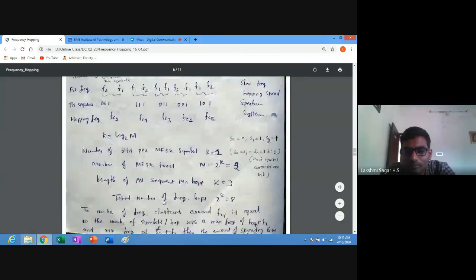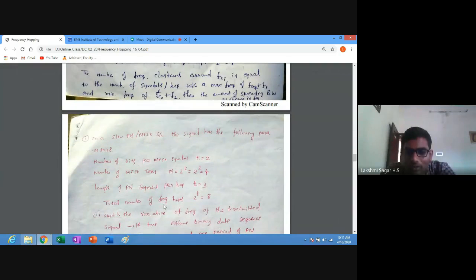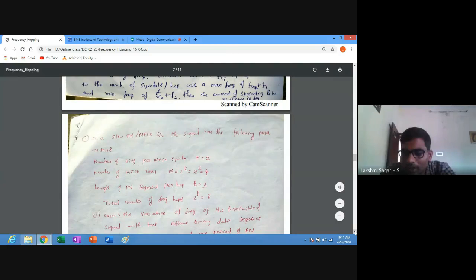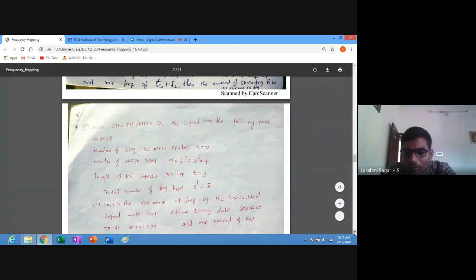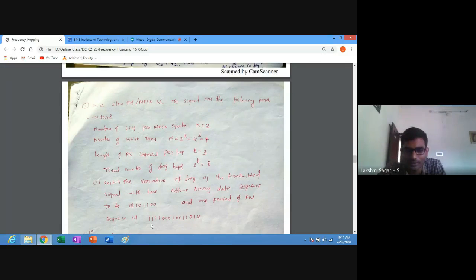Understood this one? All of you? If you understood, then just look at this problem. You can take a pen and paper, and you can allot the frequency hopping frequency at different slots. The sequence is given. As you are having doubts about whether we will take the sequence randomly, no, they will give the sequence. No need to worry about the sequence, it is a pseudo-noise sequence, and they will mention that the length of the pseudo-noise segment per hop, t, is equal to 3. Let's read out this question.